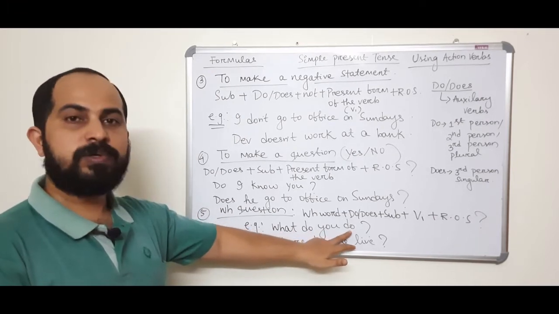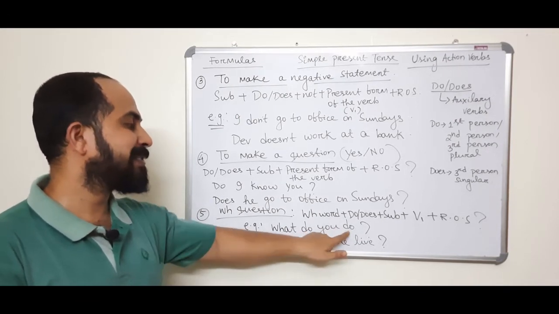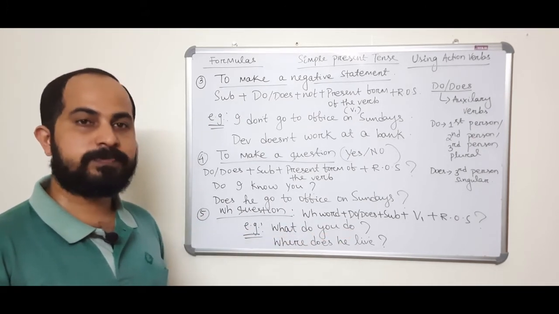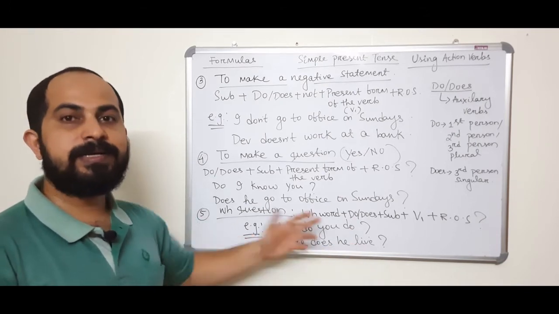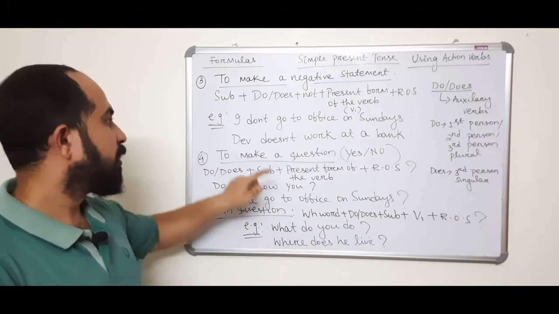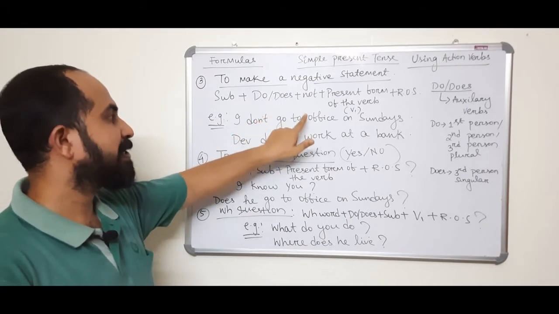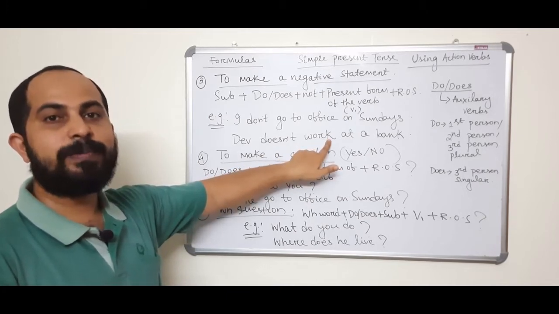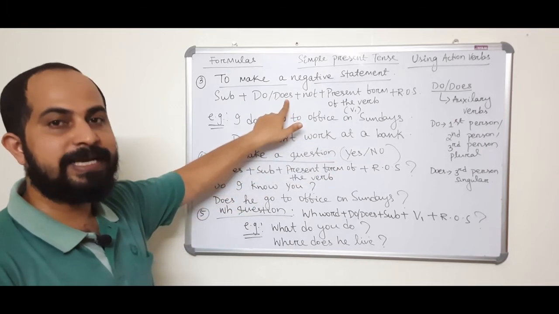What do you do? So what do, use second person, so the auxiliary verb do and this is the main verb. So what do you do? I'm a teacher. Second one, where does he live? He lives in Chennai. So where does. Remember, does carries the es. People sometimes make a mistake: when they use does, they add s also with the main verb. Do not add s or es with the main verb because does carries the s or es.